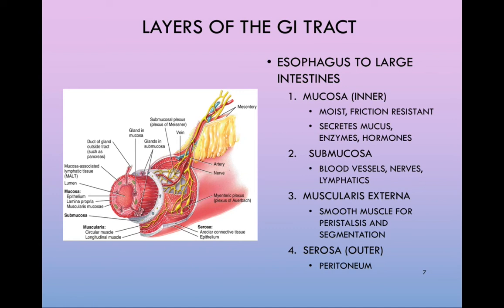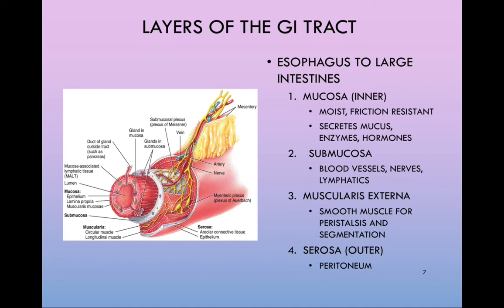The first layer wrapping around the lumen is referred to as the mucosa. We hopefully remember that the word mucosa indicates that we're talking about a mucous membrane. Mucous membranes, in review, are bathed in bodily fluids and line cavities that are open to the external environment. This is true for the digestive system as it is open to the external environment through both the mouth and the anus.